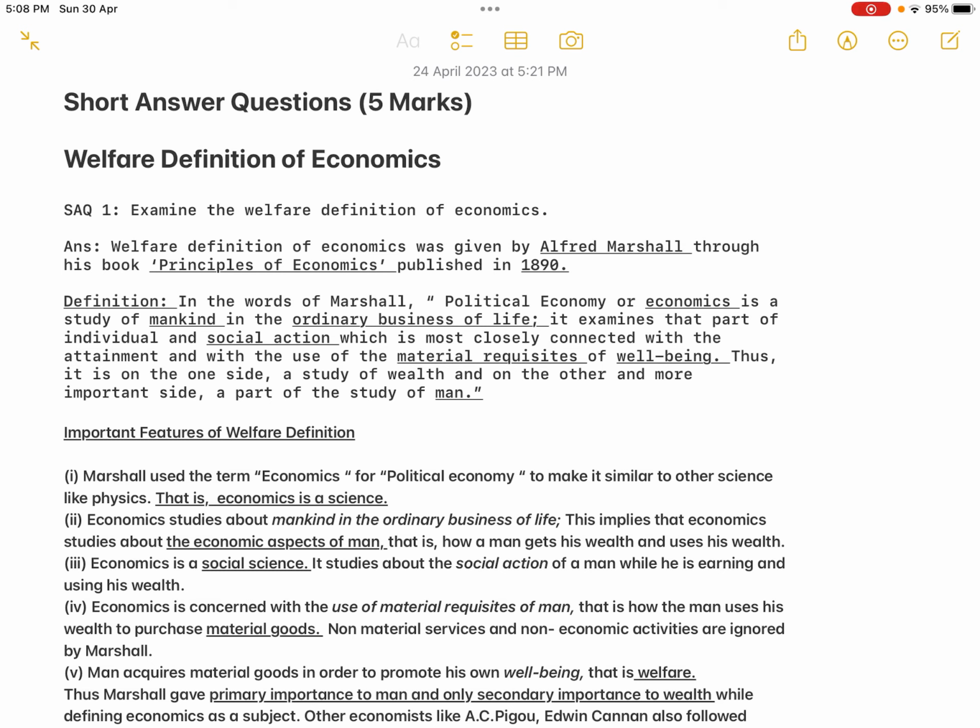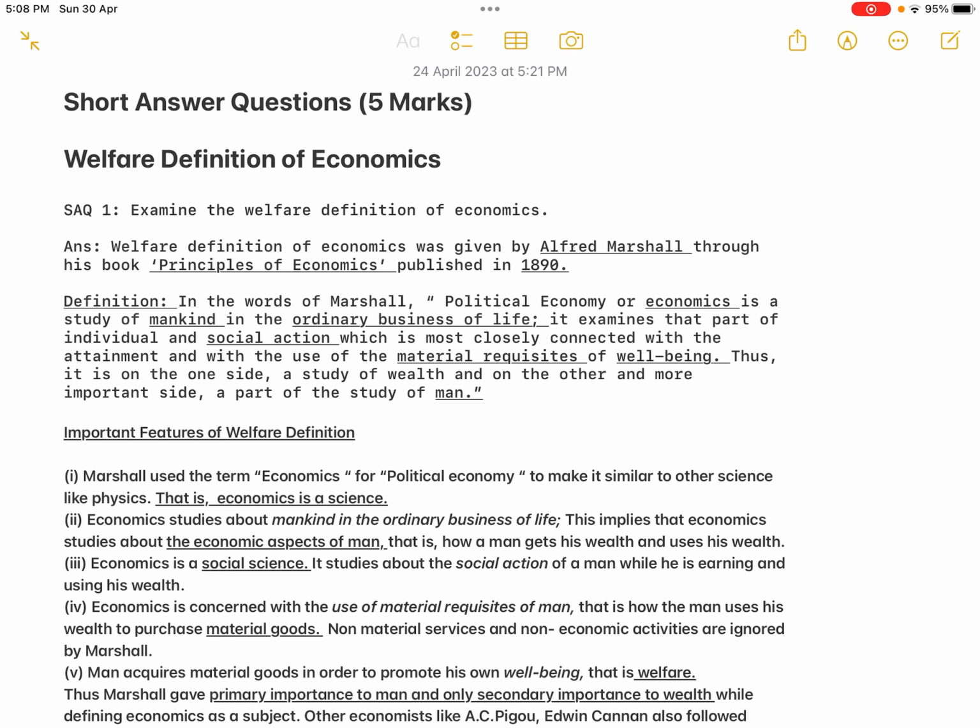Economics studies human beings, and what about human beings? Economics studies the ordinary business of life. That means the economic aspects of life of human beings: how a man earns income and how a man spends his income.